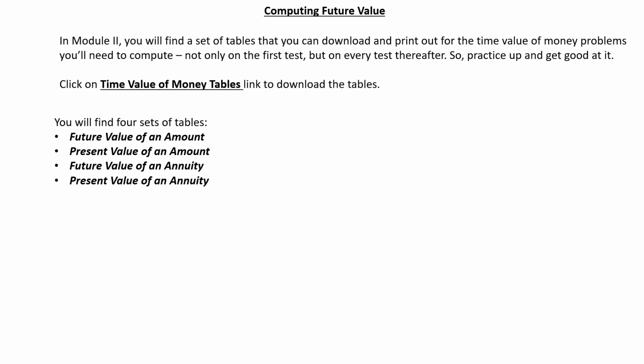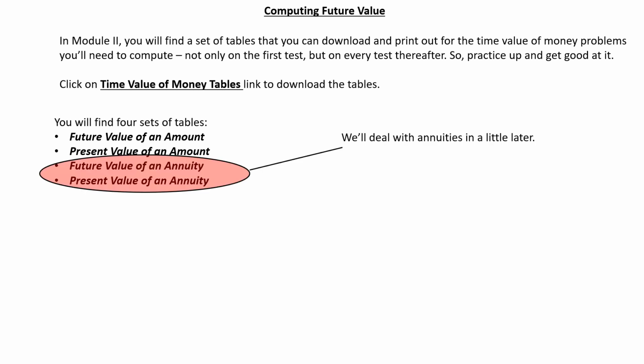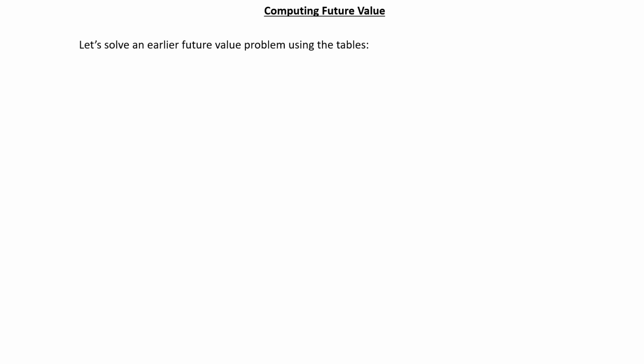When you click on the link and start printing them out, you will find that there are 4 sets of tables: the future value of an amount, the present value of an amount, the future value of an annuity, and the present value of an annuity. We'll deal with annuities a little later. But for right now, let's use the tables to solve an earlier future value problem that we had solved with a formula.